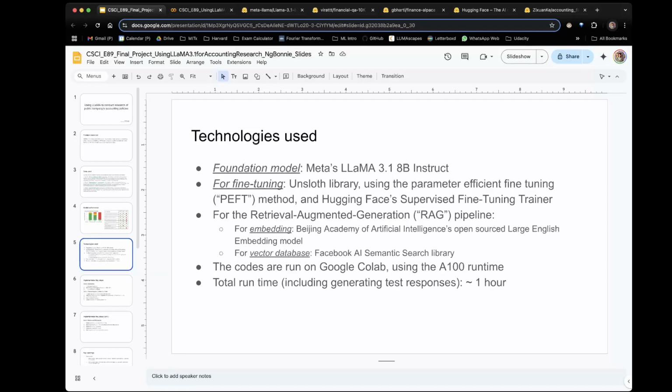For fine-tuning, we used the Unsloth library, as well as Hugging Face supervised fine-tuning trainer. For the retrieval augmented generation pipeline, we needed to use the open-sourced large English embedding model from the Beijing Academy of Artificial Intelligence for embedding. And then for the vector database, we used Facebook's AI semantic search library. The code is run on Google Colab, and it took approximately 1 hour, including testing time.